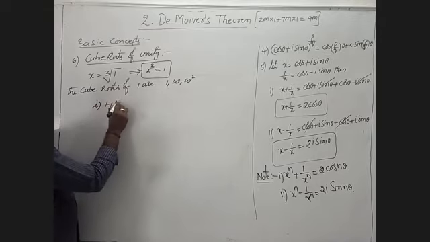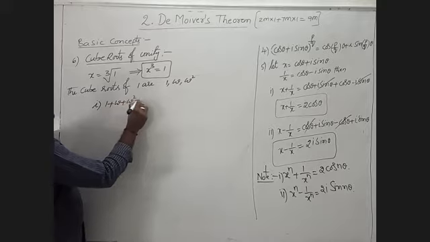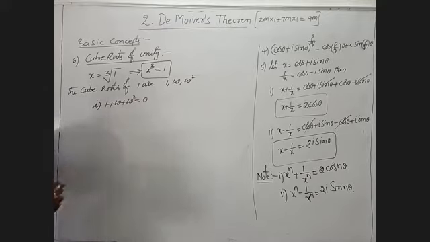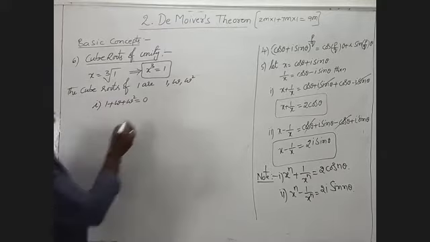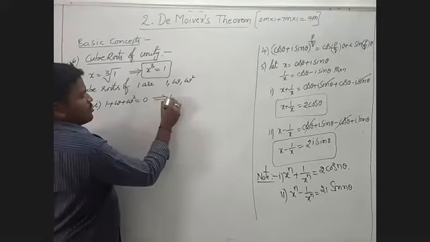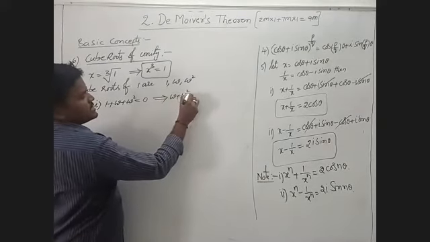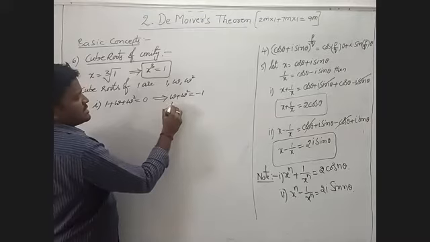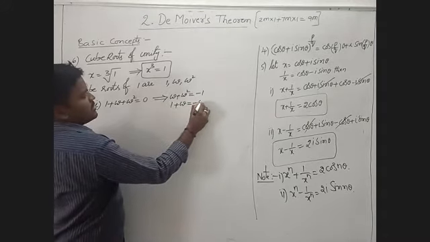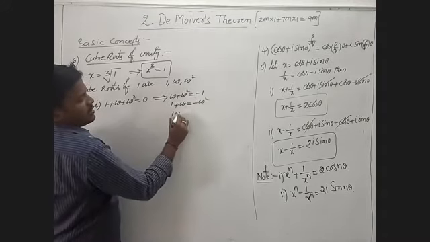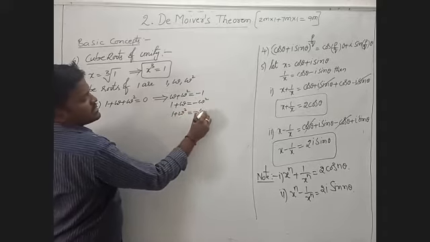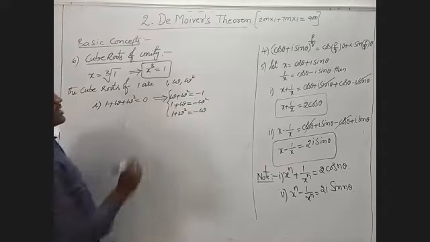I will write 1 plus omega plus omega square is nothing but 0. Then also omega plus omega square is nothing but minus 1, as well as 1 plus omega is minus omega square, and 1 plus omega square is nothing but minus omega.